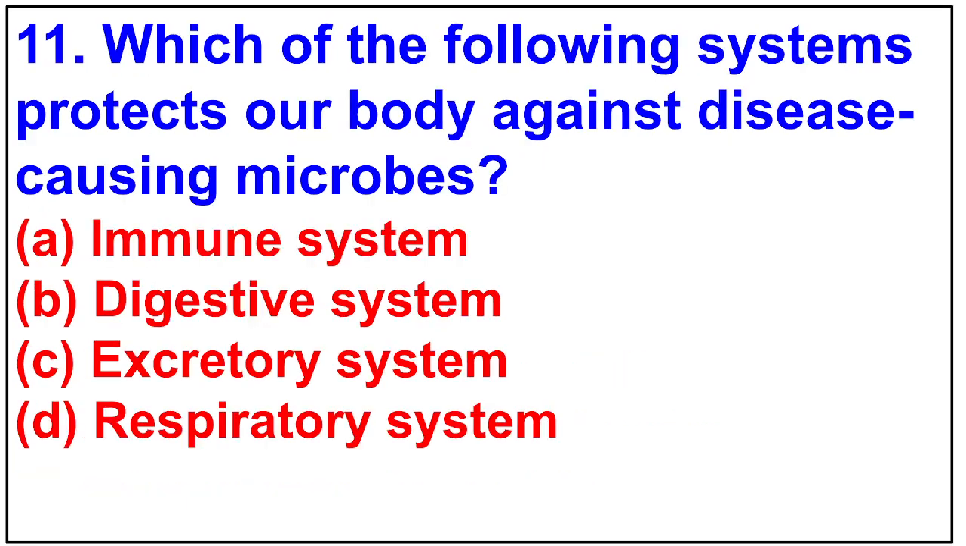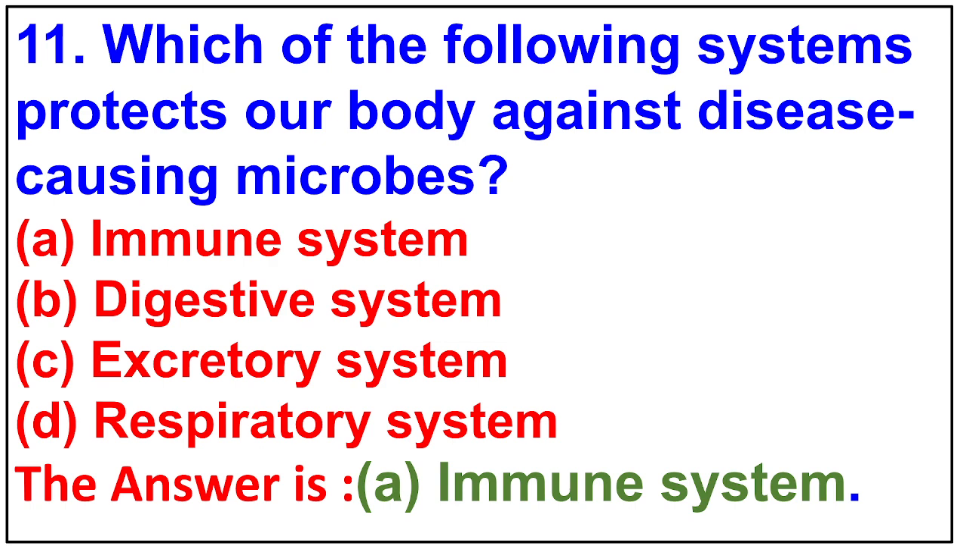11. Which of the following systems protects our body against disease-causing microbes? Immune system. Digestive system. Excretory system. Respiratory system. The answer is immune system.